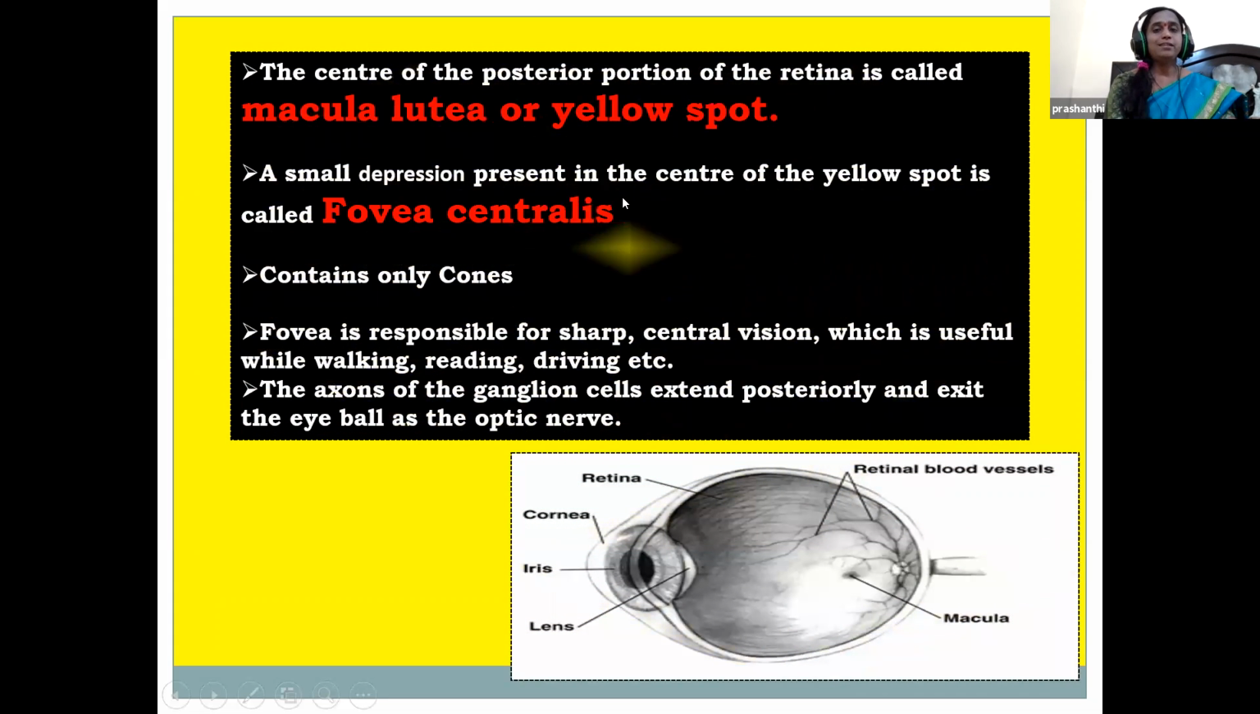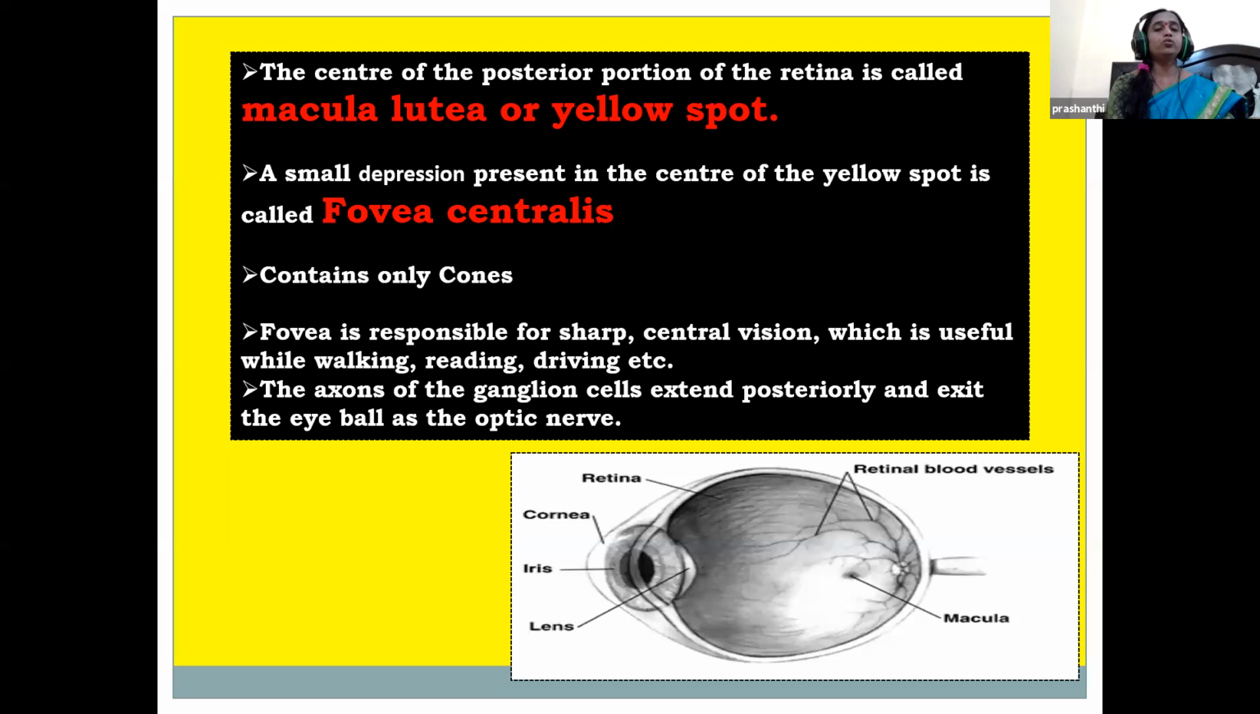When you see the center part, the posterior portion of the retina, this is called the macula lutea. This is the retina part. In that, at the center of the posterior part, it has the macula lutea, which is also called the yellow spot. And we find a small depression at the center of the yellow spot. That is called the fovea centralis. So the fovea centralis is a small central pit and it contains no rods, but only cones.